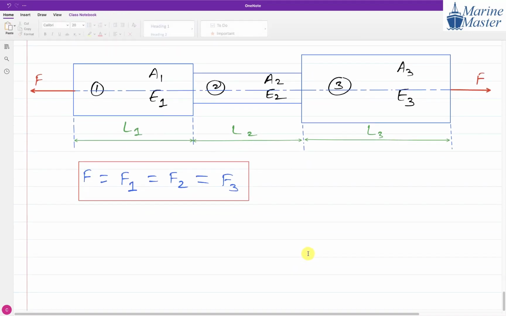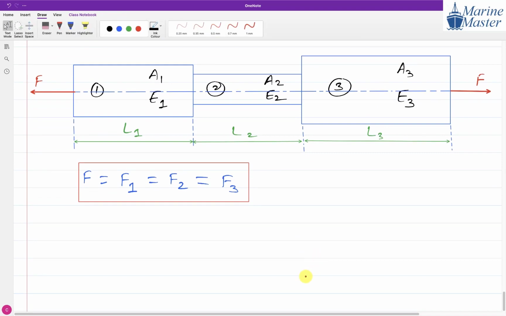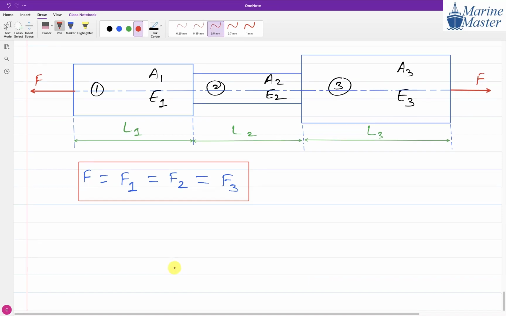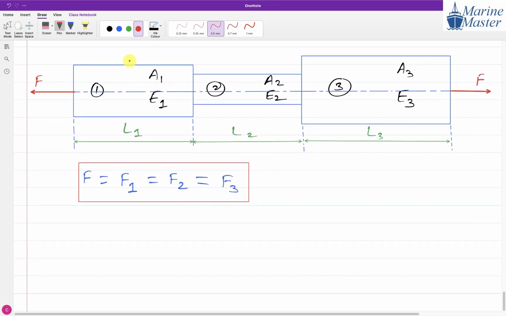Now stress. My question for everyone: is the stress the same in each and every part, or is it different? It is different. Why? Because stress is force upon area, and all three parts have different cross-sectional areas. Though the force is the same, the cross-sectional area of each part is different, so the stress is different. Observe carefully. So sigma is equal to what?